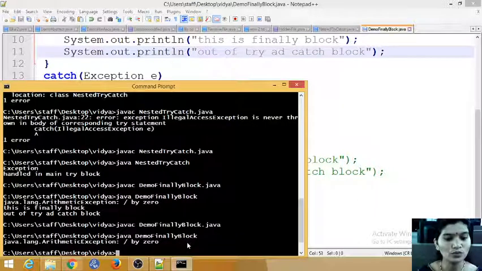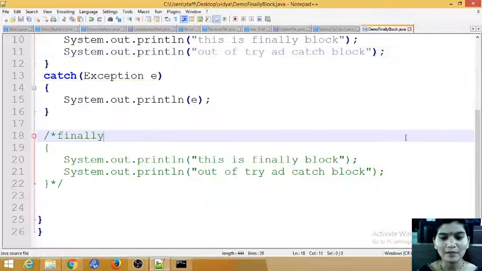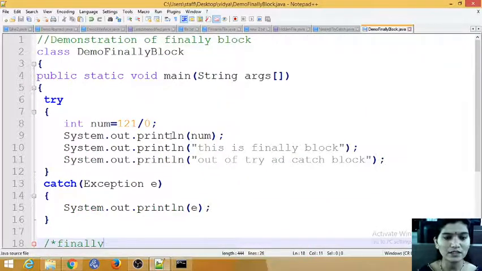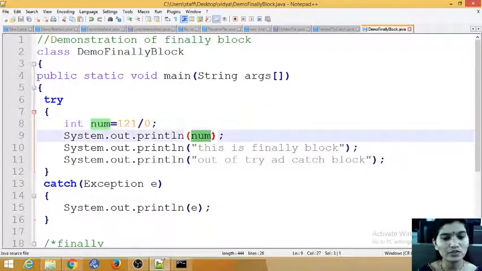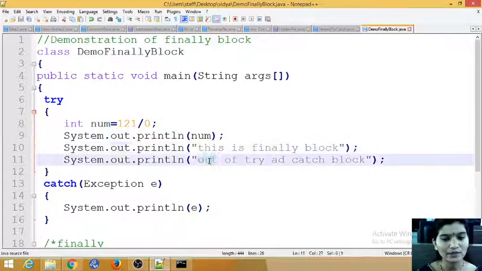yes, so only the exception is displayed. Are you displaying any lines after your exception? So now the exception came here. When a number is divided by 0, it is going to return infinity. We are storing it in an integer, so you are getting an arithmetic exception now. So this line is not executed, this line is not executed, and this line is not executed, in the sense it is not printed.